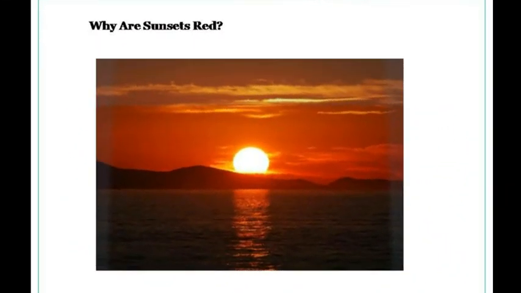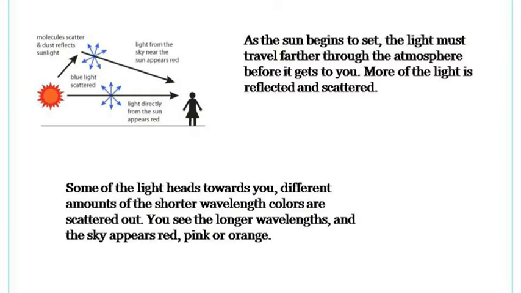In the evening, during the sunset, the sun is at the horizon. You could see a brilliant show of red, orange and yellow colors. As the sun is at the horizon, all of the blue light gets scattered and the light that reaches you is only the longer wavelength red light.